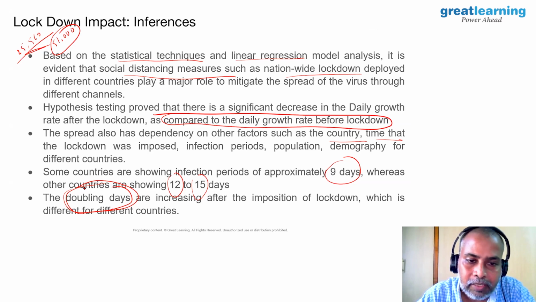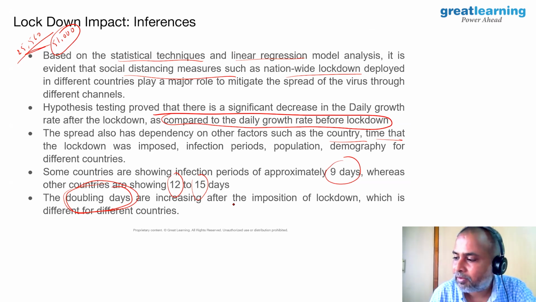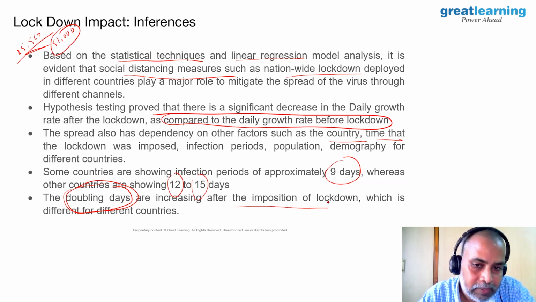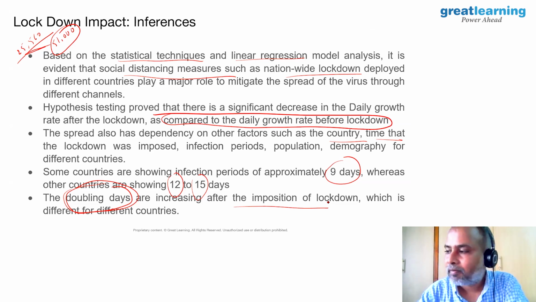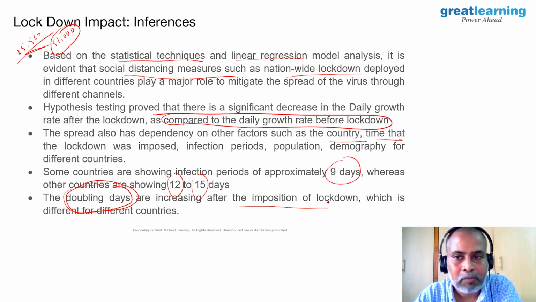The doubling days are increasing after the imposition of lockdown. This is one very striking feature. That means the government could actually control the spread of the virus with lockdown. And we could observe that this doubling rate is different for different countries. In this case study also, we have used a simple hypothesis test to solve the problem. Now let us move on to the next case study.